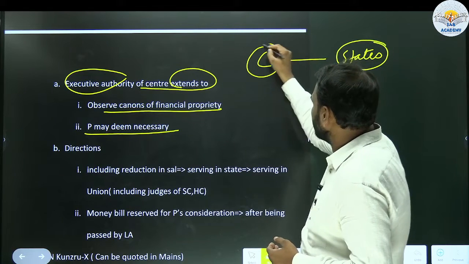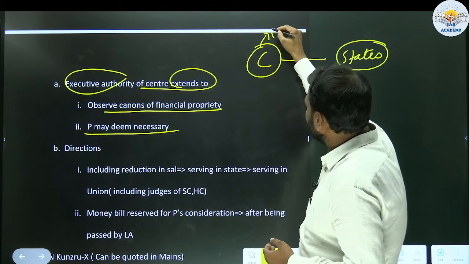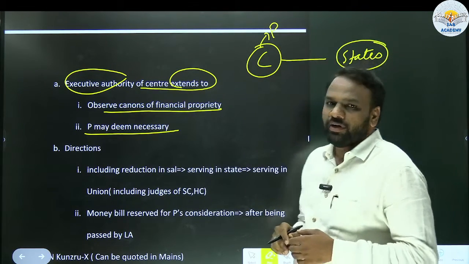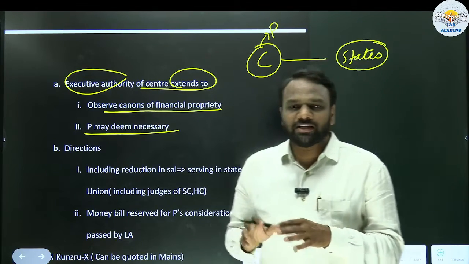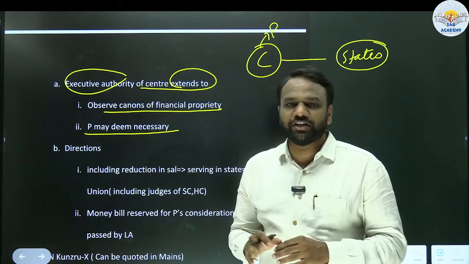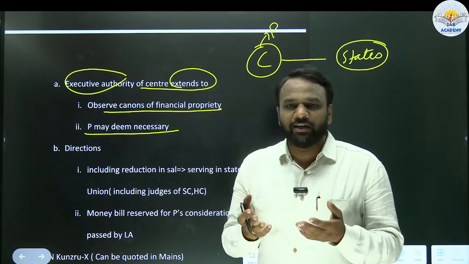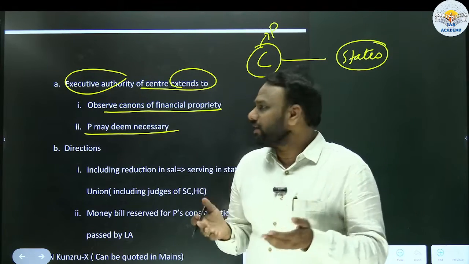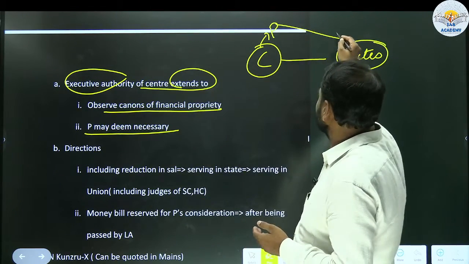What kind of direction can the center give? From the center, the president will give the directions. For example, the president may ask the states that presently our financial condition is not good, so whenever you are spending, please spend it wisely. These kinds of directions the president can give to states.